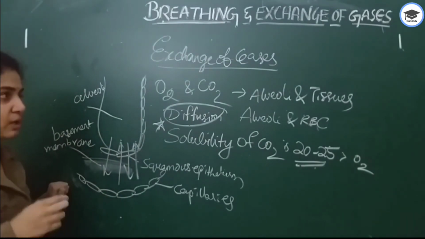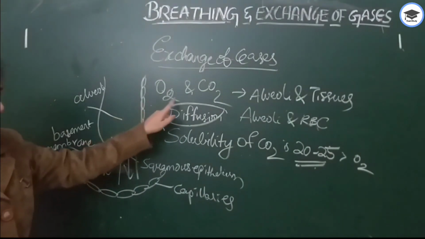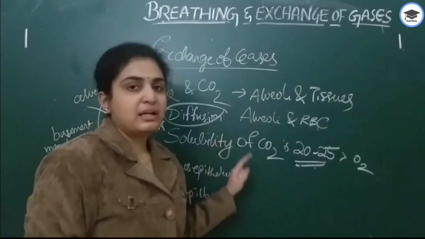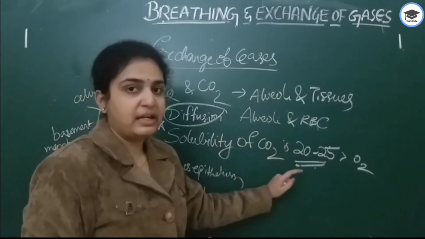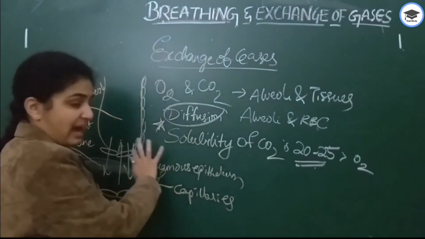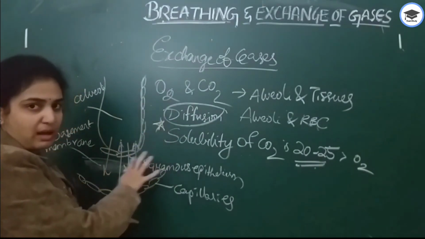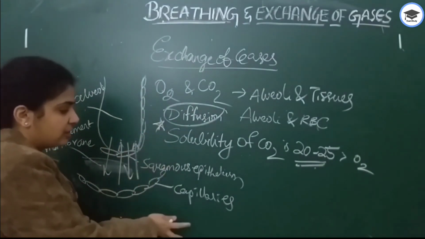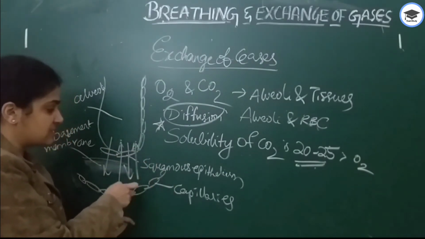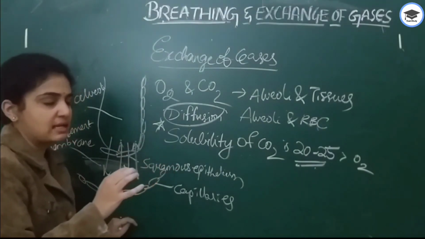So this is about the exchange of gases. Initially, oxygen and carbon dioxide are exchanged between alveoli as well as tissues. Solubility of carbon dioxide is 20 to 25 times that of oxygen. The alveoli is lined by squamous epithelium, and the capillaries are present here. In between these two, the basement membrane is present. So through simple diffusion, exchange of gases takes place.